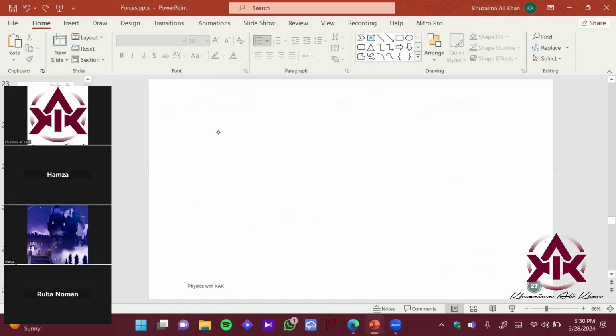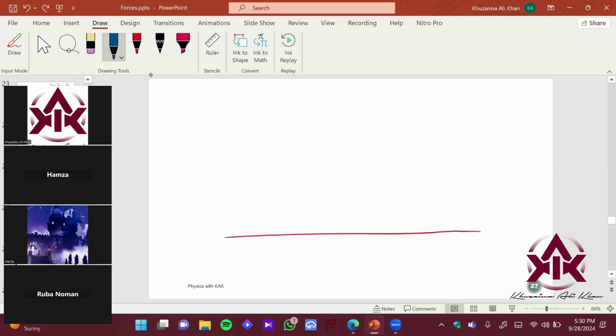Okay, what happened over here? Imagine you have an elephant in the zoo, right? The elephant has its ears, its legs and its teeth, right? Let's say you want to move this elephant. Imagine Hamza goes to a zoo. Hamza wants to test this phenomenon. Hamza wants to apply a force on this elephant, right?